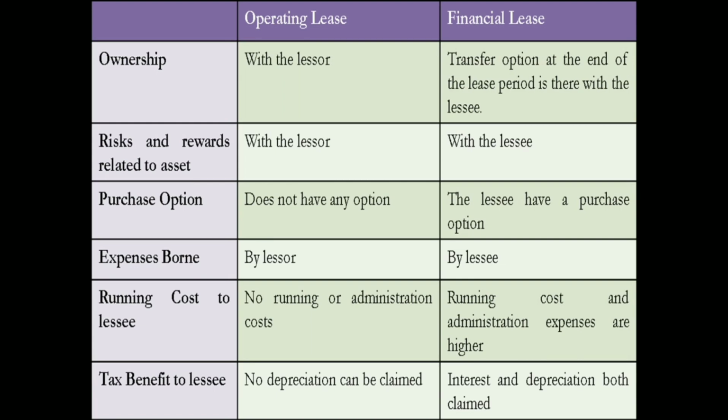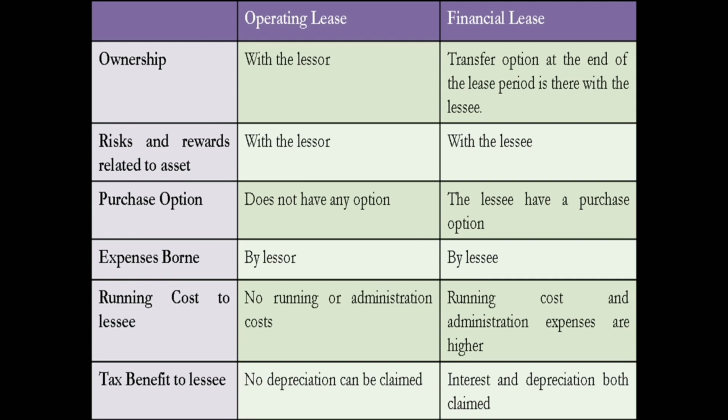The risk factor is with the leaser in an operating lease, and in case of a financial lease, it will be on the part of the leasee.